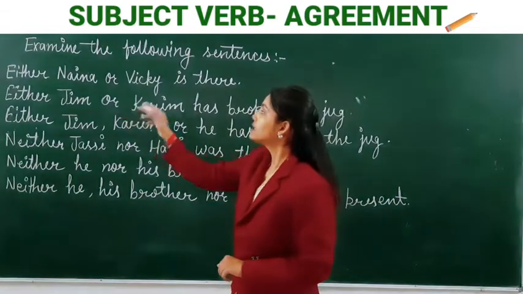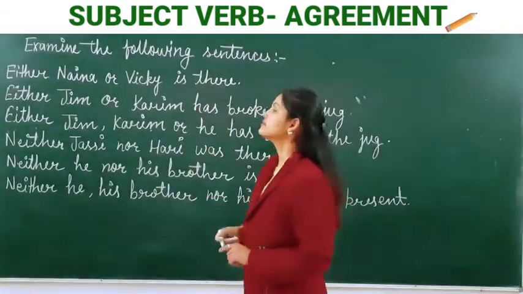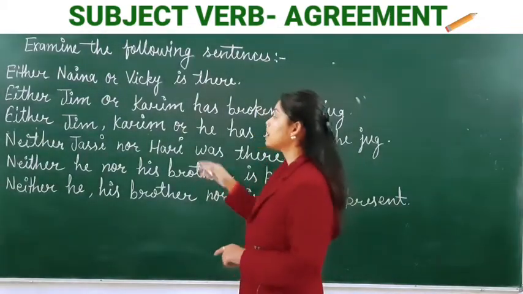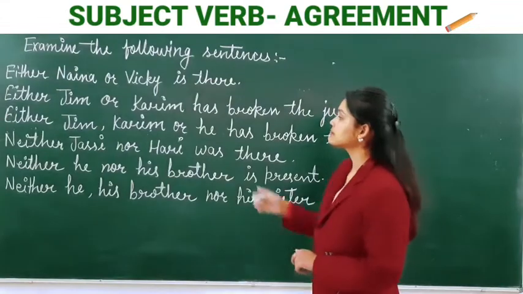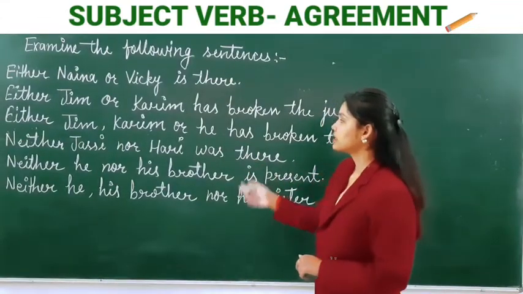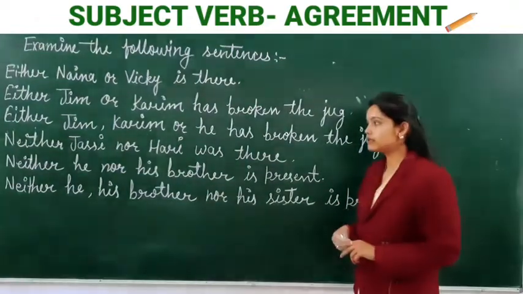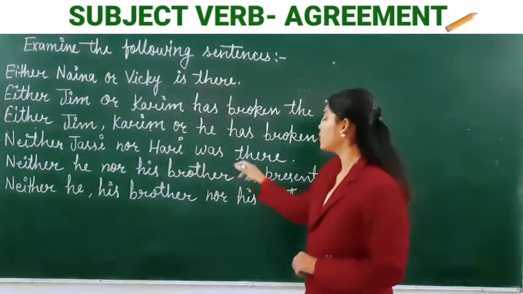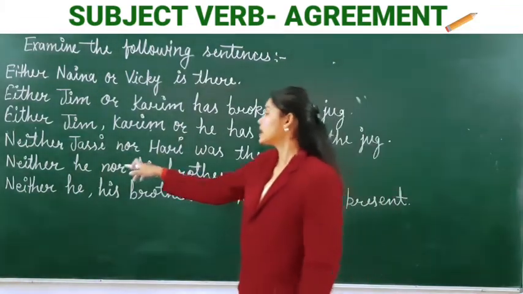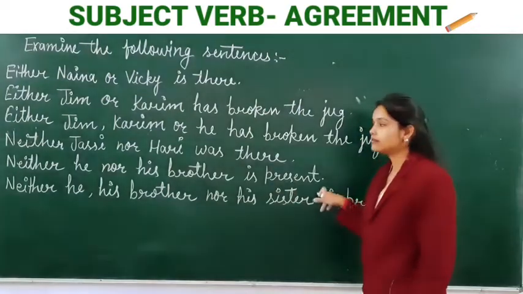Either Nana or Vicky is there. Second is, either Jim or Kareem has broken the jug. Next is, either Jim, Kareem or he has broken the jug. Neither Jassi nor Hari was there. Neither he nor his brother is present.